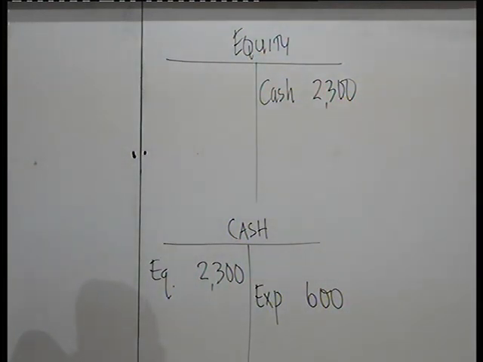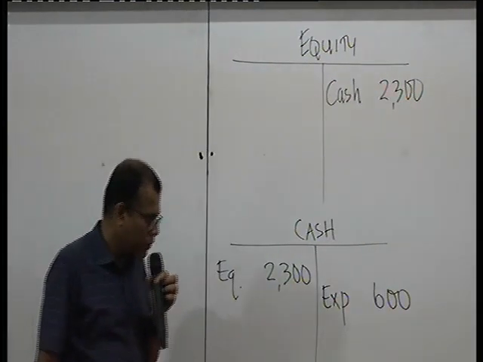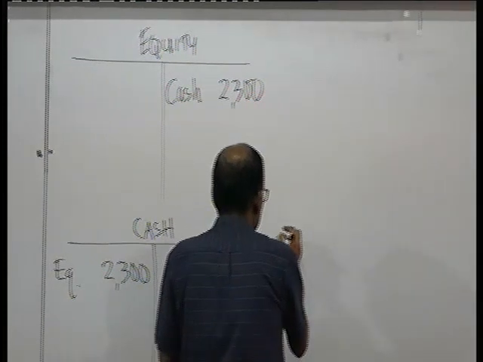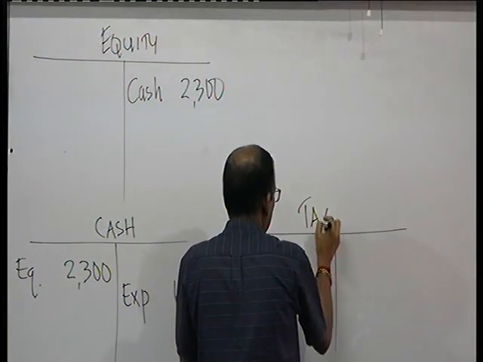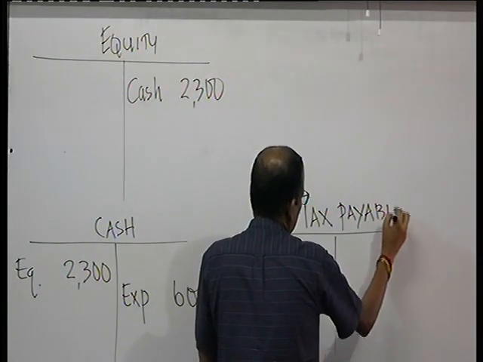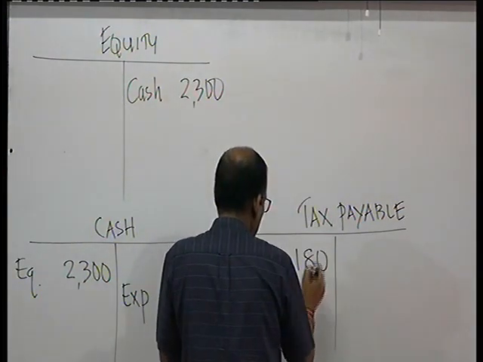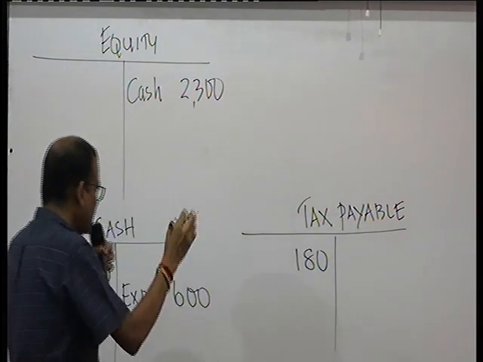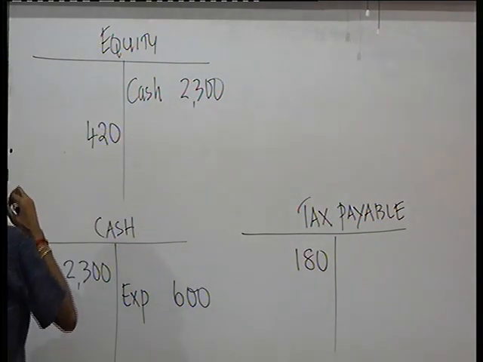Of that, 30% is deductible for tax. Therefore, you deduct tax payable, 180,000. And the balance, 420,000, you charge to equity.